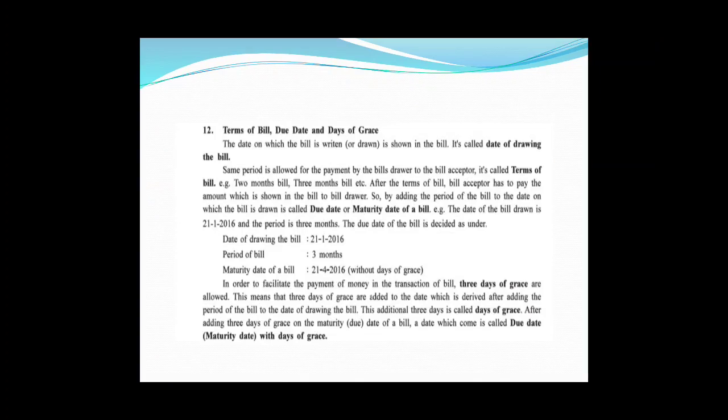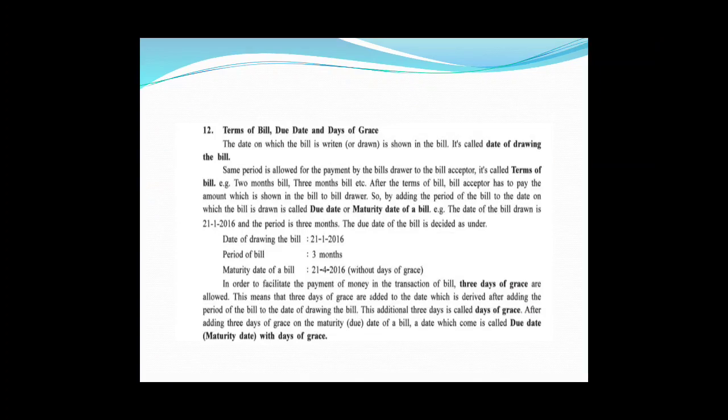What else? Some period is allowed for the payment by the bill drawer to the bill acceptor. It's called terms of bill. So there is a printing error, not same period, some period. For example, 2 months bill, 3 months bill, etc. After the term of bill, the acceptor has to pay the amount which is shown in the bill to the bill drawer. So the date obtained by adding the period of bill to the date on which the bill is drawn is called due date or maturity date of bill.